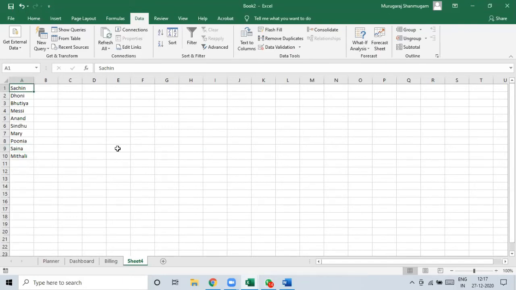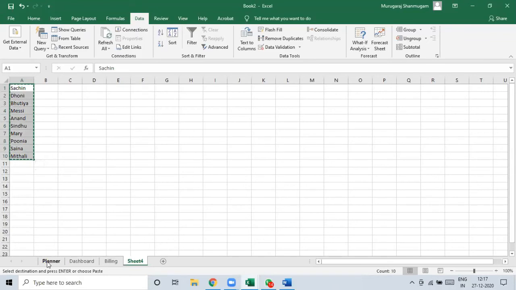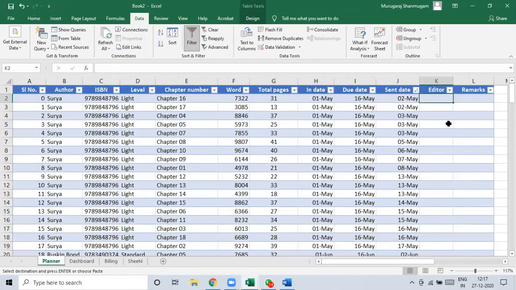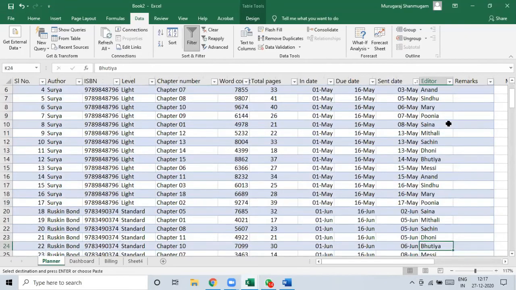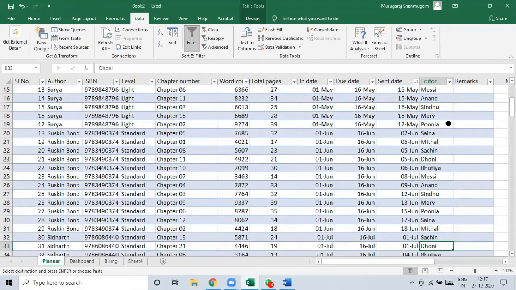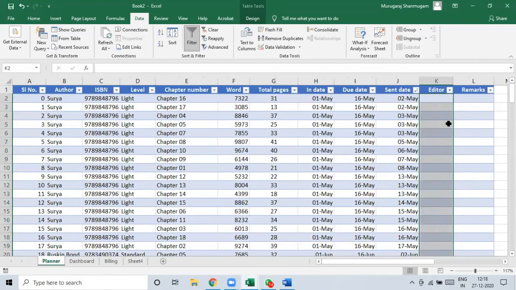Okay. So I'm going to simply assign these 10 names to the planner. I'm assuming that I'm going by the same thing. But this is again another painful task because I keep on going to the last item, pasting, and again. But there is a wonderful thing that you can do.